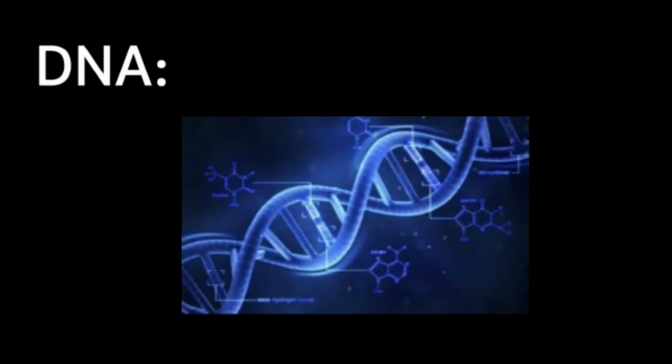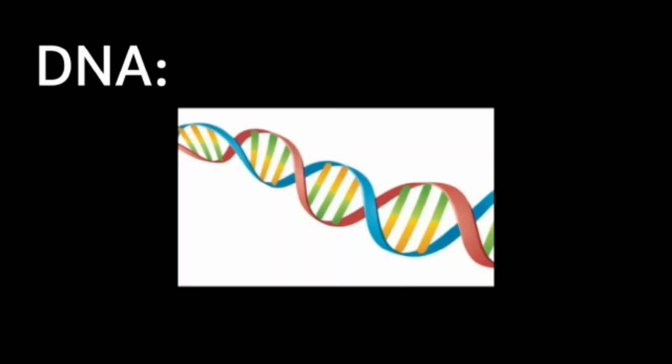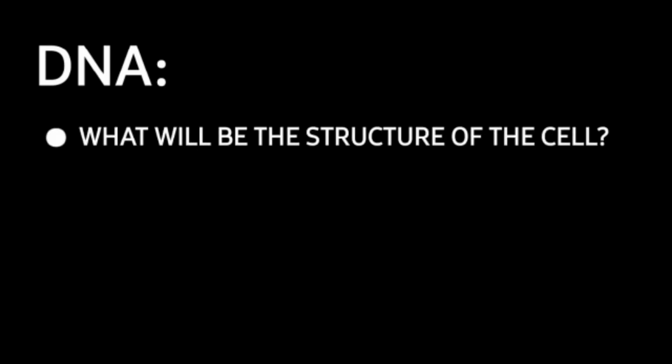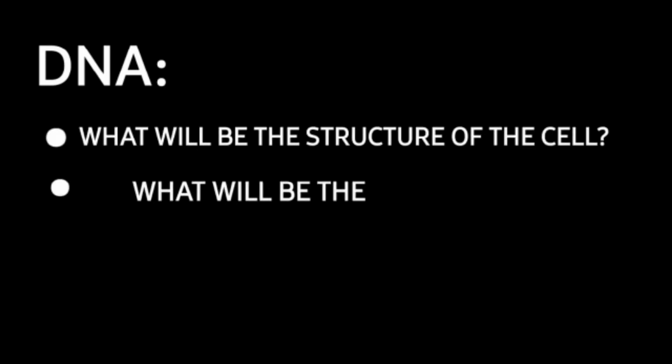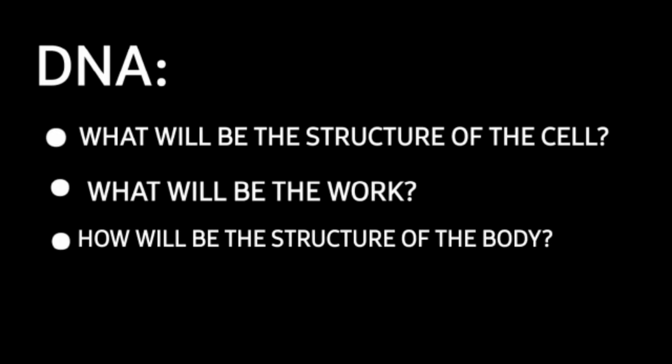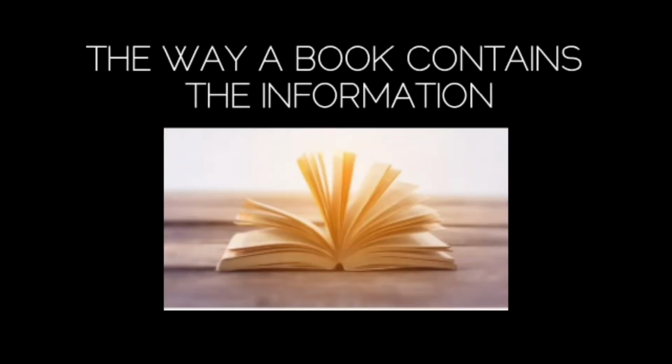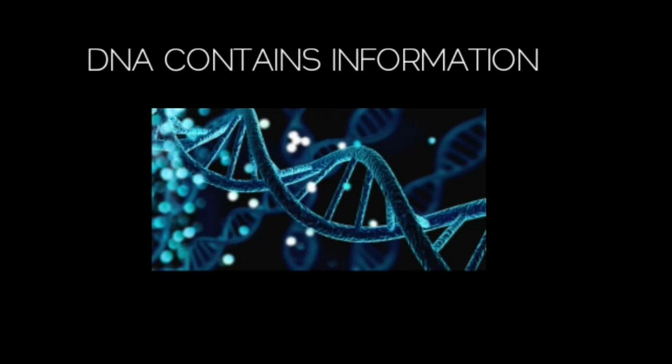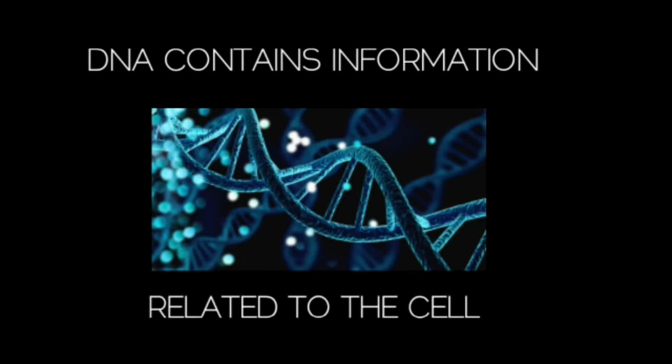The coding you see in the middle of the structure is the information or instruction. Information like what will be the structure of the cell, what will be the work, and what will be the structure of the body, etc. The way a book contains information, the DNA contains information or instruction related to the cell.